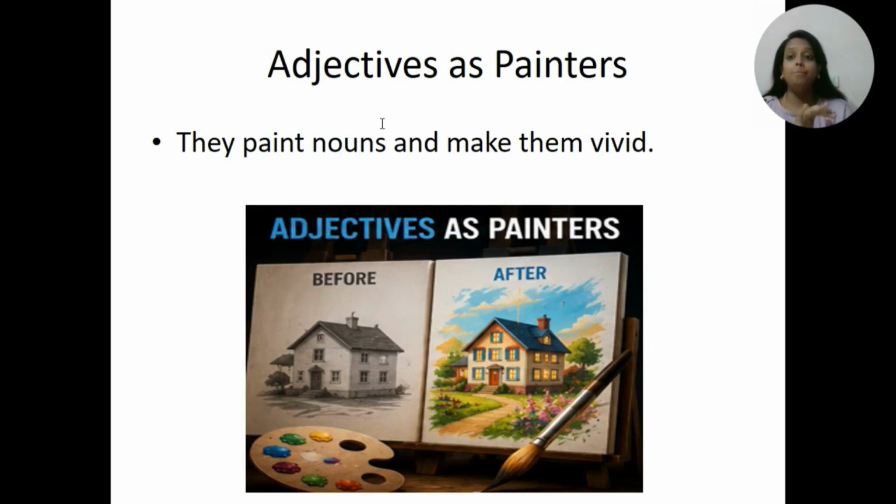Okay? Now imagine a painter standing beside a plain white object. The painter adds color, adds detail, adds personality. Suddenly, the object becomes interesting. That's exactly what adjectives do. They paint nouns. Without adjectives, the house, the dog, the teacher, the book, everything feels plain, isn't it? Now, watch what happens. The enormous house, the energetic dog, the inspiring teacher, the fascinating book. The nouns suddenly become more vivid, right? And adjectives help readers visualize. So they make nouns come alive.